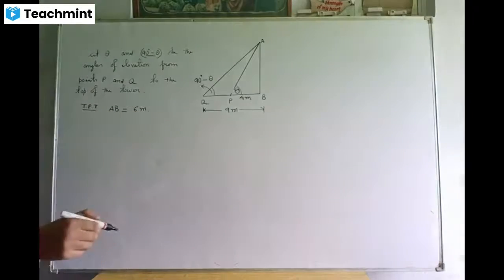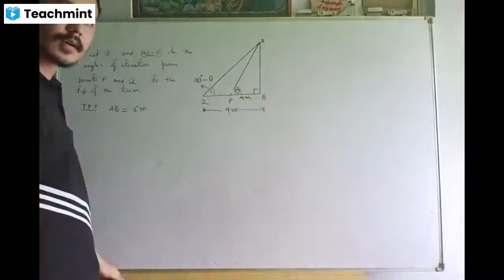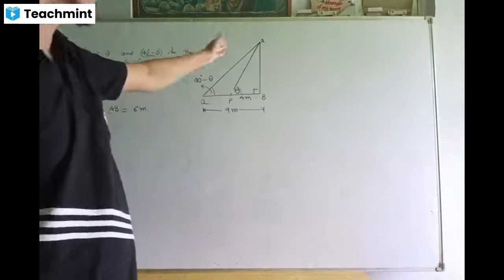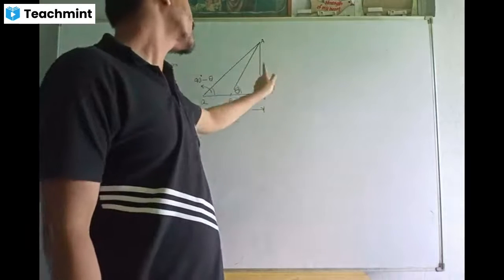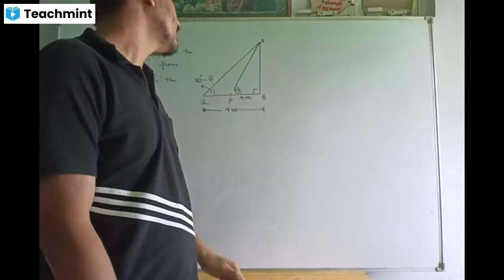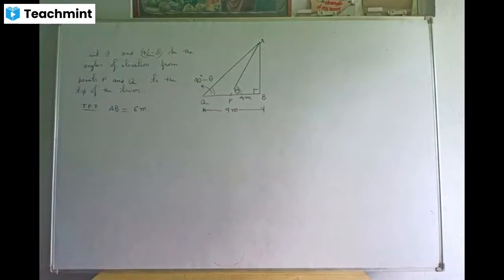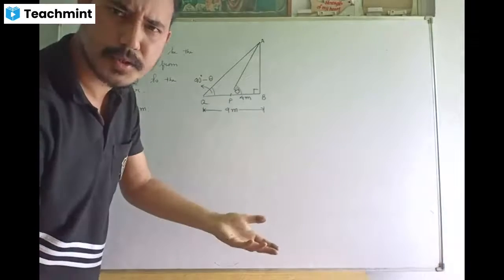Now we have two right triangles because a tower always stands perpendicular to the ground. One is ABP and the other one is ABQ. We can always start with the smaller right triangle.